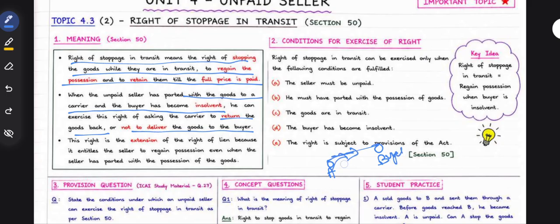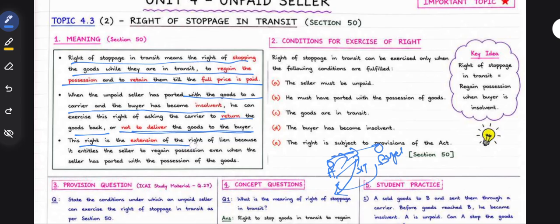He has parted with the possession of the goods and he suddenly finds out the buyer is insolvent. What he can do is call the carrier and say stop in transit, stop the goods, and he can claim back the goods.